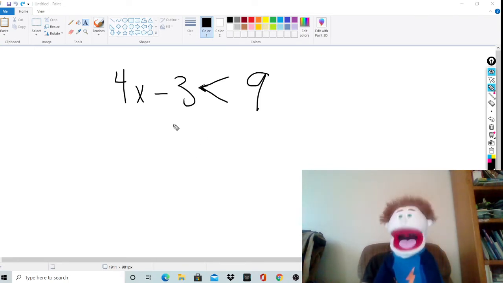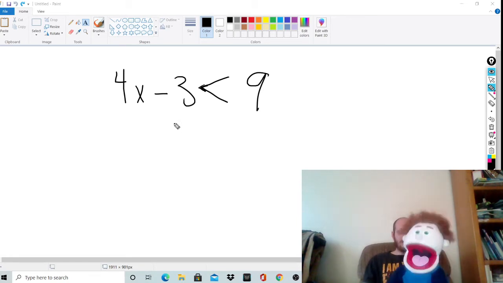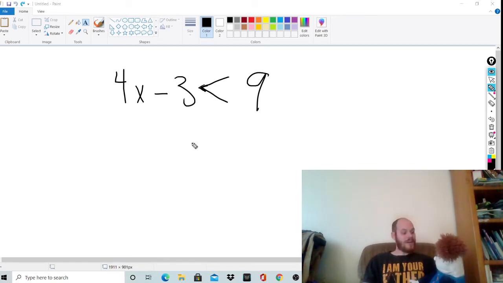You have to get x by itself. Yeah, so you get rid of the -3. I do the inverse operation by getting rid of the -3. Remember, I want to get this x term all by itself. I need all the x terms on one side. Right now, all the x terms aren't on one side, are they? No, because you got the -3. Right, so I want to get rid of it.